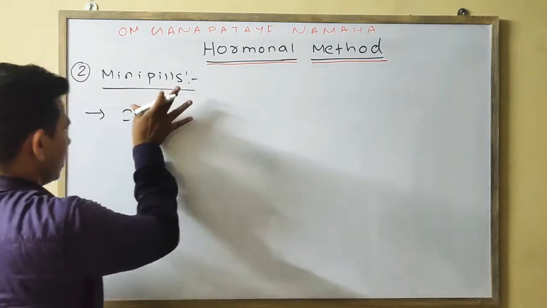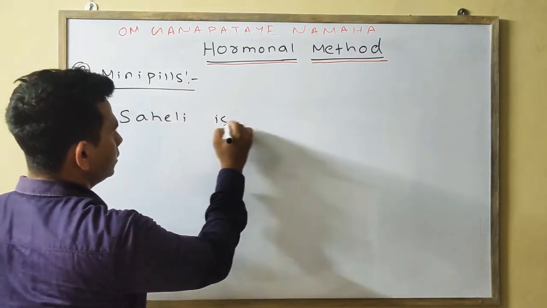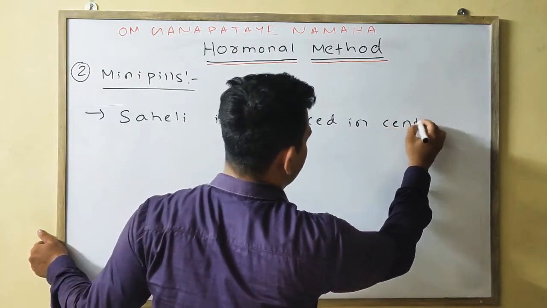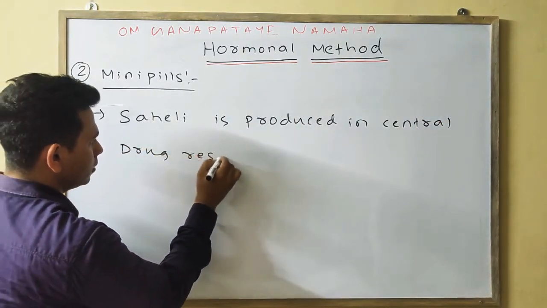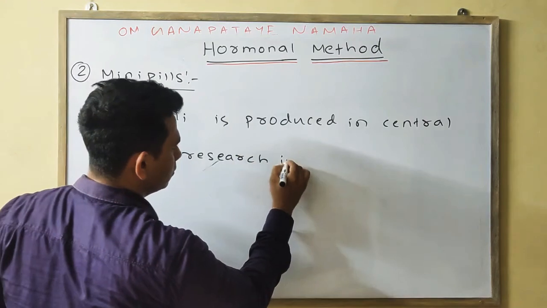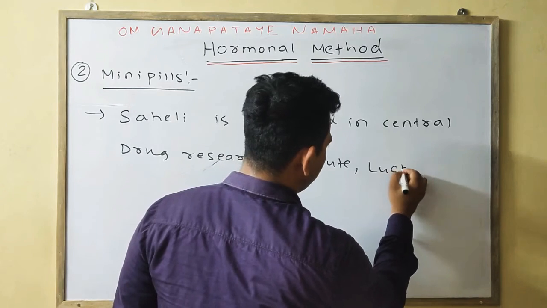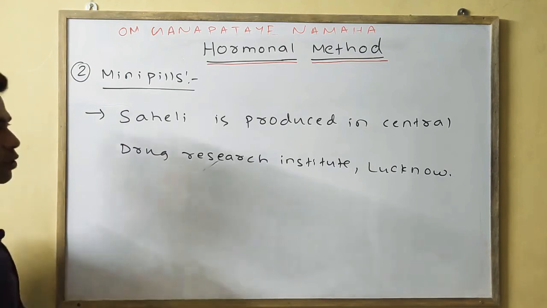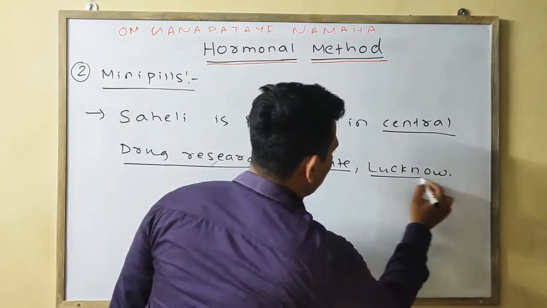Saheli is produced in Central Drug Research Institute in Lucknow. Okay, it is also one of the most important objectives where the Saheli is being produced. So your answer will be Central Drug Research Institute in Lucknow.